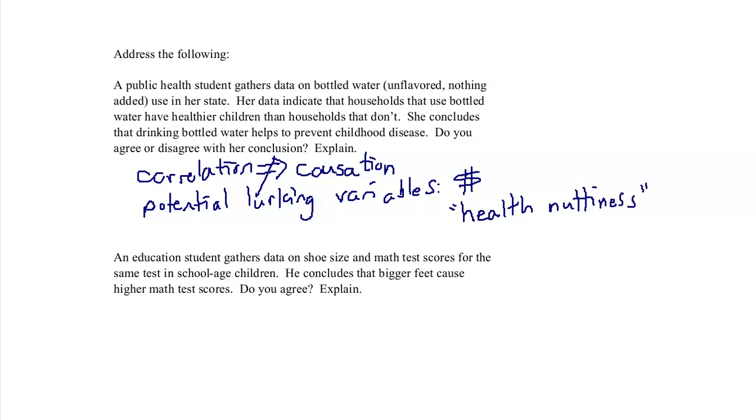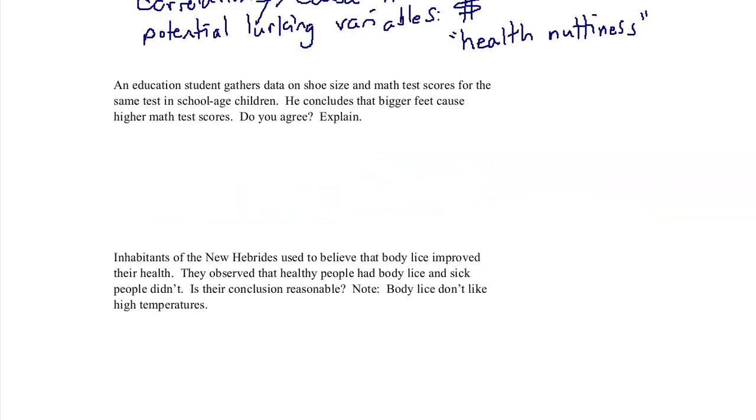Just like in the next problem, an education student gathers data on shoe size and math test scores for the same tests in school-aged children. He concludes that bigger feet cause higher math test scores. Do you agree? Let's think about something that goes on with kids. What happens with kids that causes both their feet to get bigger and their math ability to get better? Do you expect a fifth grader to be better at math than a first grader if they took exactly the same test? Do you expect a fifth grader to have bigger feet?